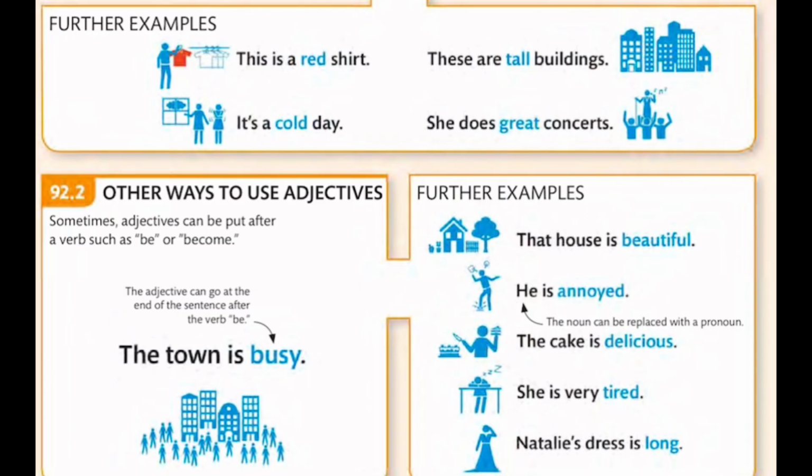He is annoyed. Yes, the noun can be replaced with a pronoun. After this, I'm going to explain how an adjective can also modify a pronoun. Because if we say he's annoyed, we can say Bayo is annoyed. That's a predicative adjective. The cake is delicious. A predicative adjective comes after the noun, after the linking verb. She is very tired. Natalie's dress is long. So I hope you understand the difference between predicative and attributive adjectives.